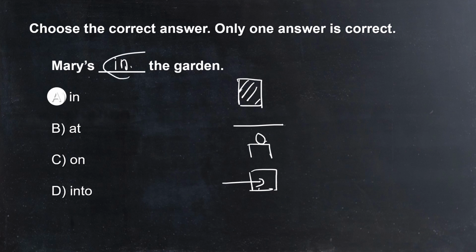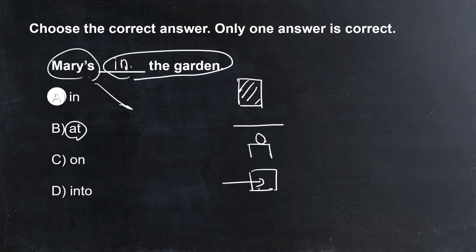So when you say in the garden, some of you would say that "at the garden" is okay too, but "in the garden" is more idiomatic. So when you use the garden, you need to use "in the garden". So Mary's in the garden. So this one is a contraction of Mary is. So this one you say Mary is, and this one Mary's.